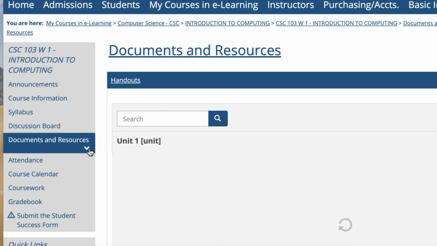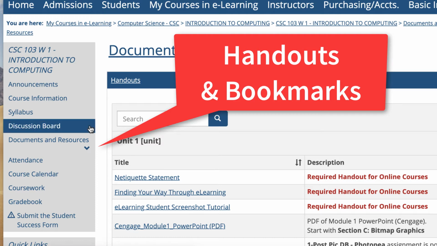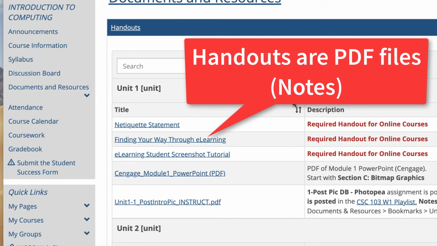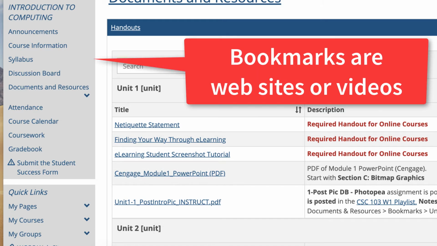Documents and resources. Just want to point out that there's two parts of this. There's handouts and there's bookmarks. Now, handouts are usually PDF files that if you click on them, they'll open up in a tab and you could print them out or whatever. So anything that would be like a handout in class would be under handouts. So they're PDF files, and anything under bookmarks are typically websites or videos or things like that.